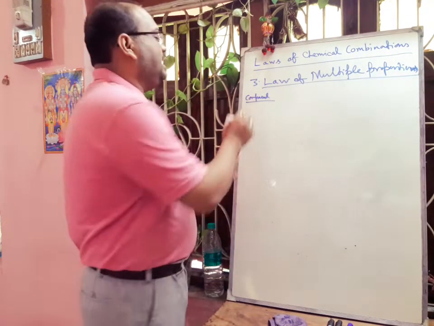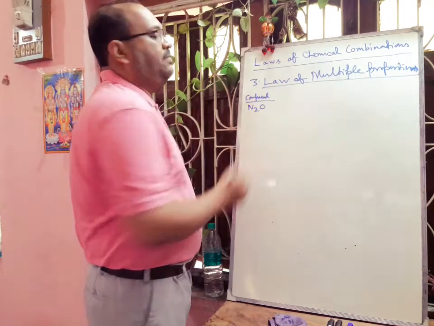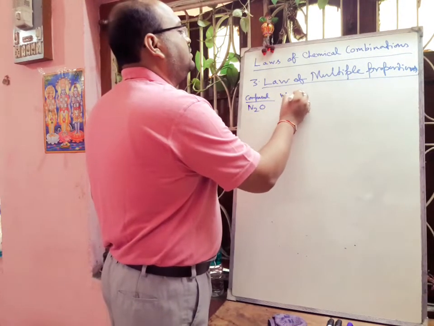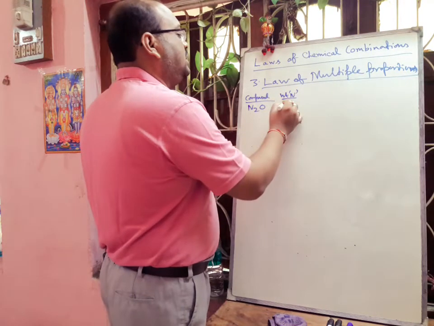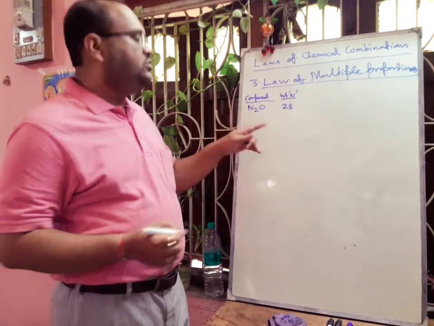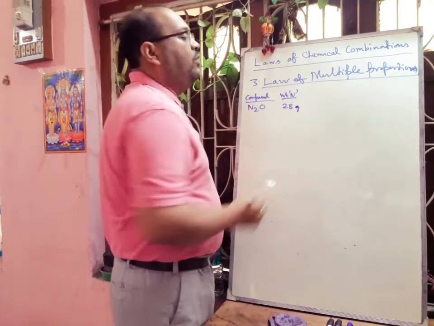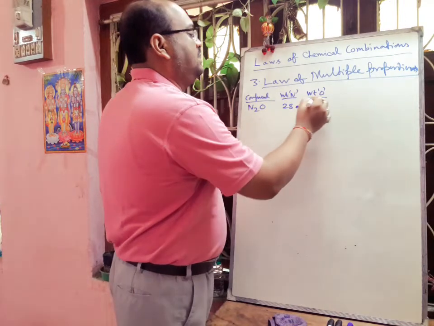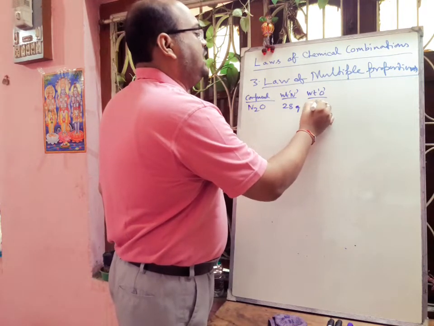First we will take N2O, that is nitrous oxide, laughing gas. Here the weight of nitrogen will be 28 gram, since 2 nitrogen is there, 1 nitrogen being 14. Now the weight of oxygen in this case will be 16 gram.